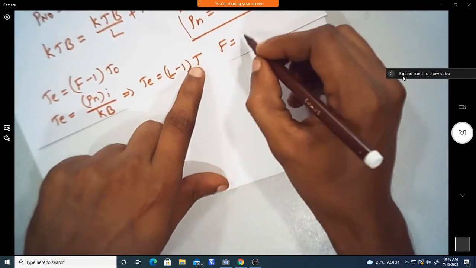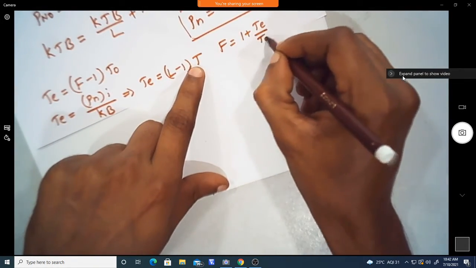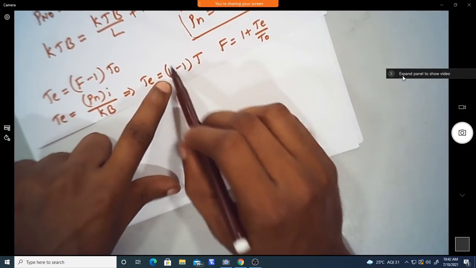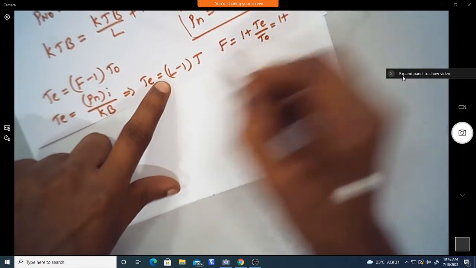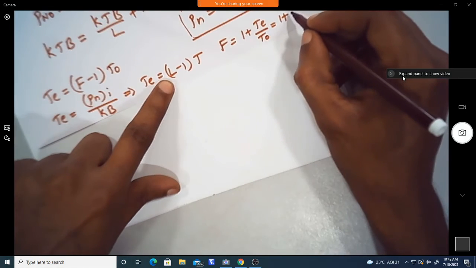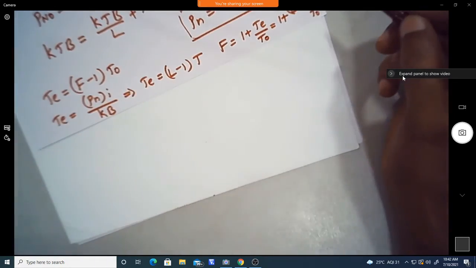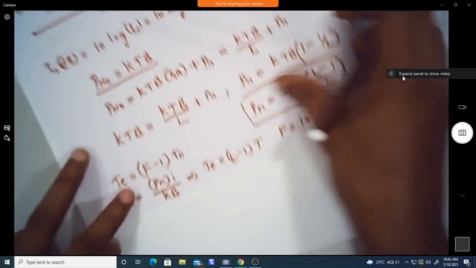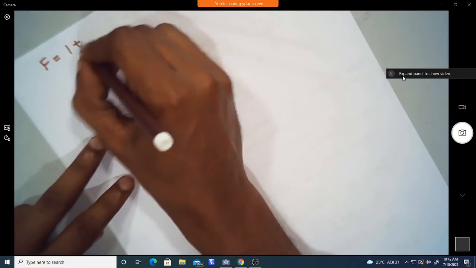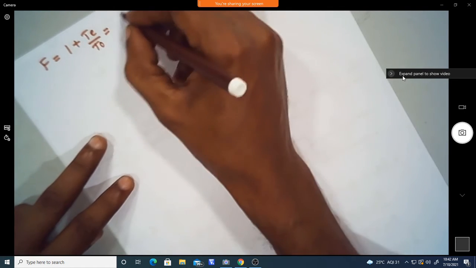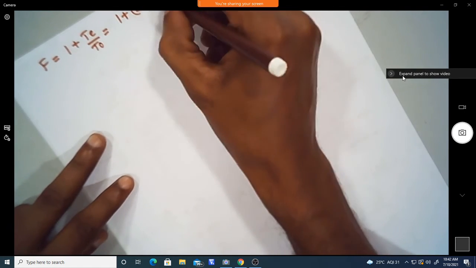Okay, so now that we know that F equals 1 plus Te by T0, we can represent this Te in terms of the lossy network's attenuation factor, which we can write as (L minus 1) into T divided by T0. So the noise figure in terms of the attenuation factor is 1 plus Te by T0, where Te is (L minus 1) into T by T0.